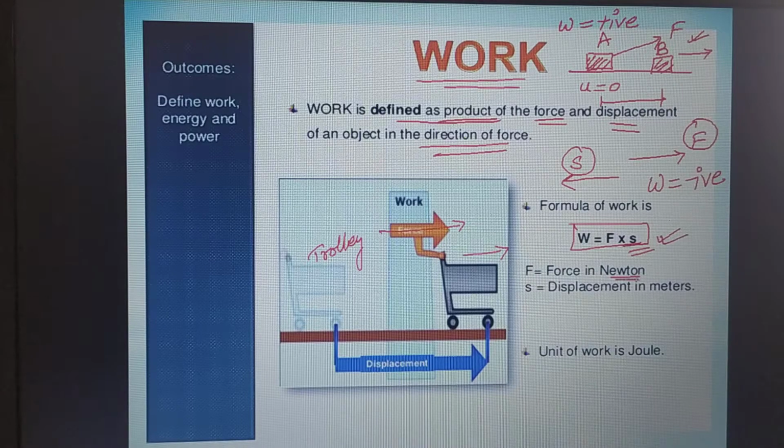Force here is always measured in newtons and displacement here is always measured in meters. So newton into meter comes out to be joule. So 1 joule is the work done when 1 newton of force displaces a body by 1 meter. So we can say, 1 joule is equal to 1 newton meter. This is the formula for work done.